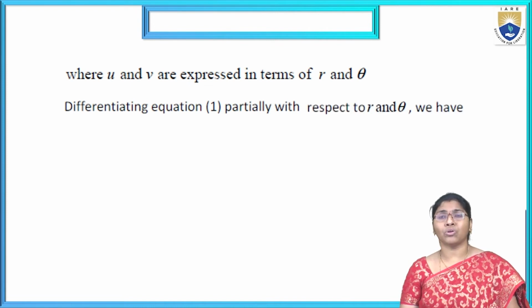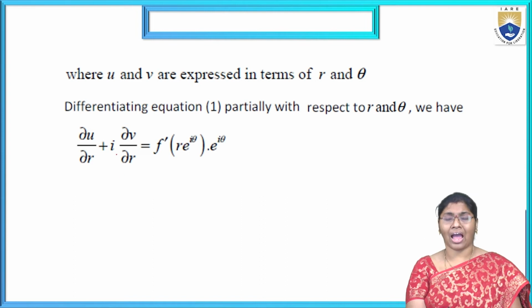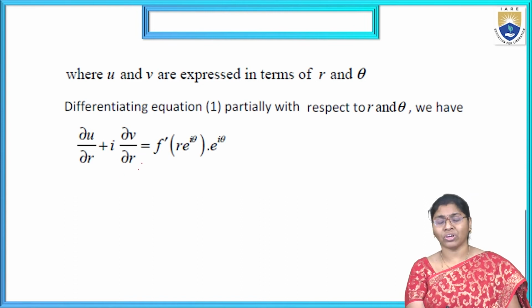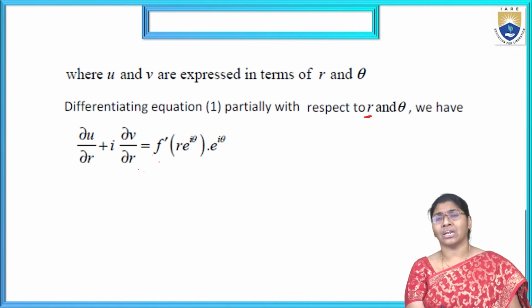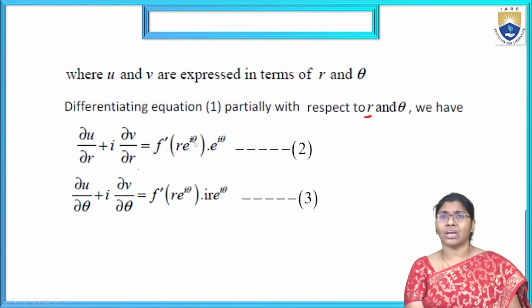Differentiating equation 1 with respect to r, we get dou u by dou r plus i into dou v by dou r equals f dash of r e power i theta, where the derivative of r with respect to r is 1, times e power i theta. That is equation number 2.